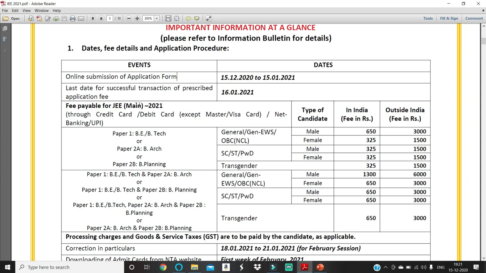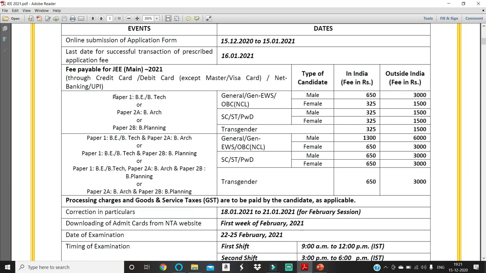Fee payable for the JEE Mains 2021 February session. For Paper 1 BE/BTech, Paper 2A BArch, or Paper 2B B.Planning, these three papers: for General, EWS and OBC male candidates in India you need to pay 650, outside India the fee is 3000. For female, 325 and outside India 1500. For SC, ST, PWD and transgender in India, male and female pay 325, and outside India 1500.